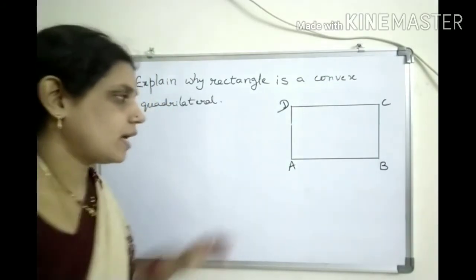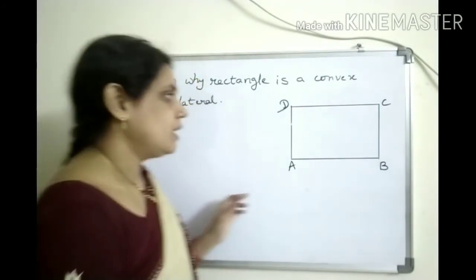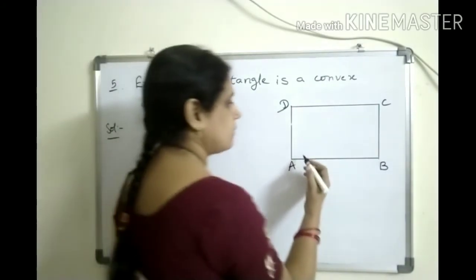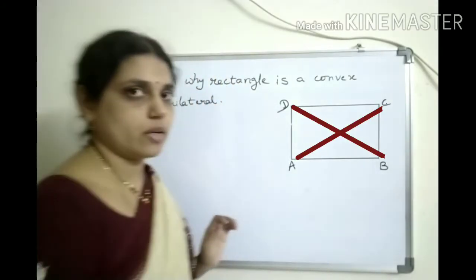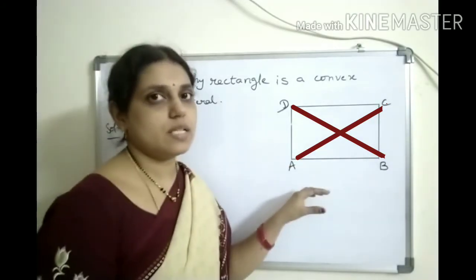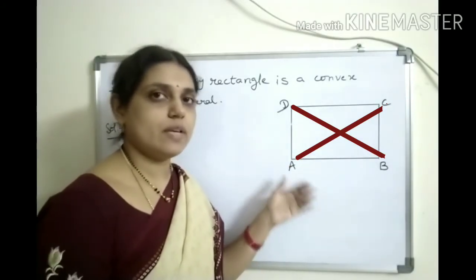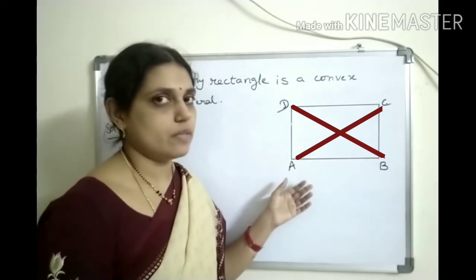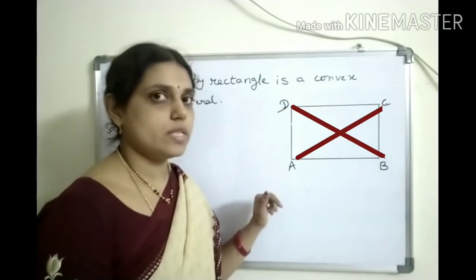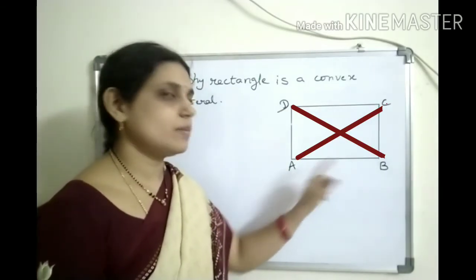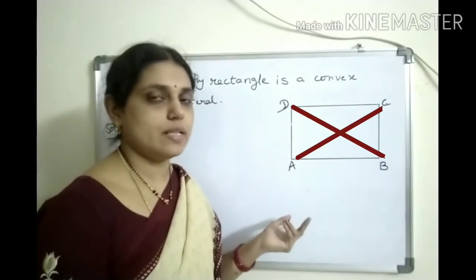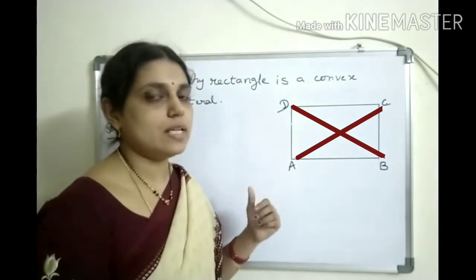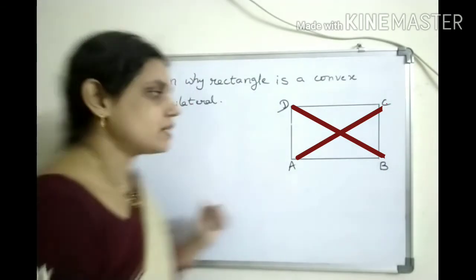So let us see here. I have drawn a rectangle ABCD. Now let us draw diagonals and we check. Okay, so here AC and BD are the two diagonals. They completely lie in the interior only. So in that way we can tell that rectangle is a convex quadrilateral. And one more point is all the angles, that means each angle in a rectangle is 90 degrees, means less than 180 degrees. Even in that way we can tell that rectangle is a convex quadrilateral.